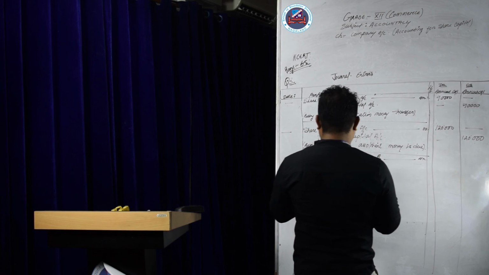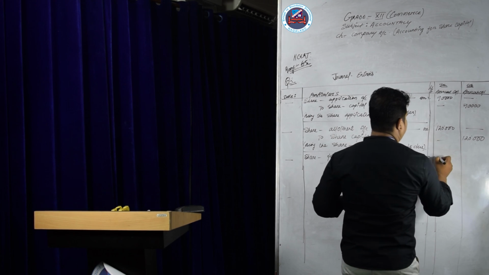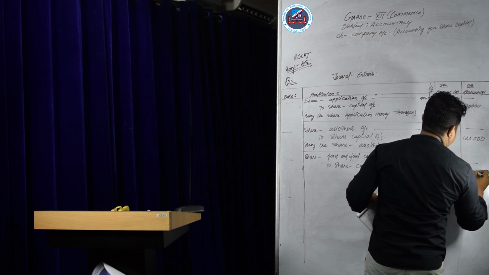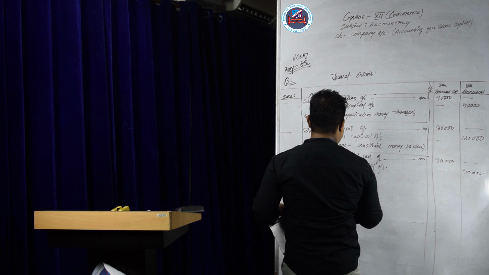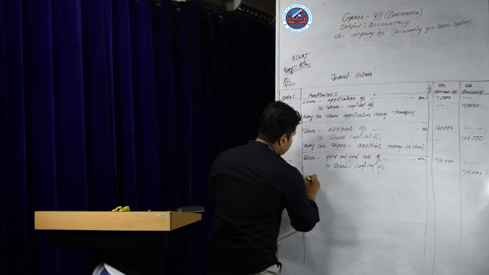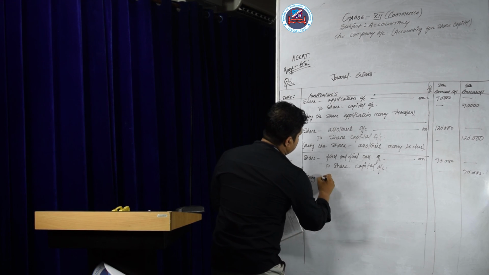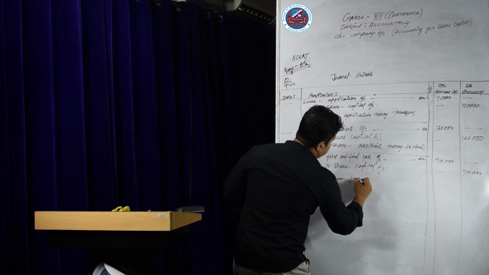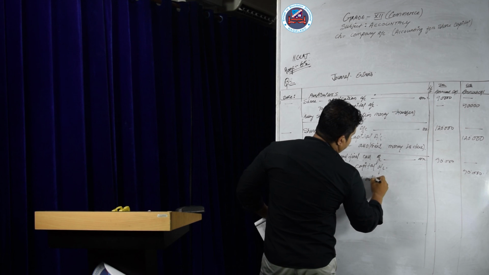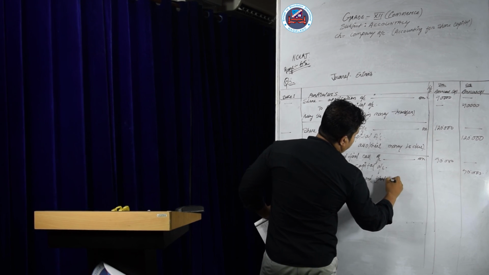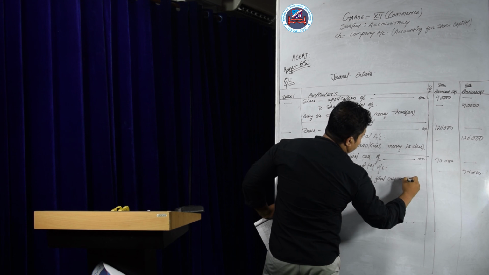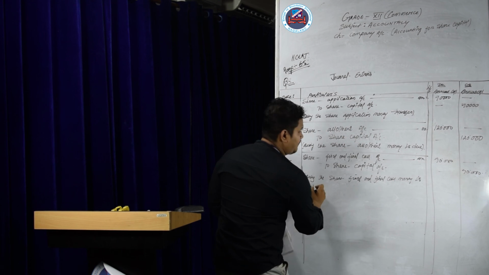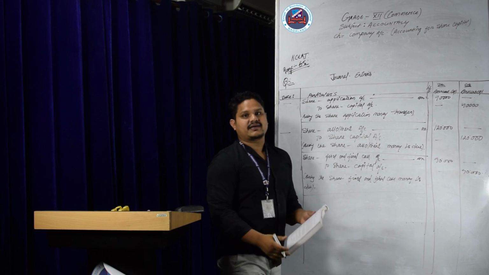The amount given is 3 rupees, so 90,000. Being the share first and final call money is due. Okay, don't give the bank entry.